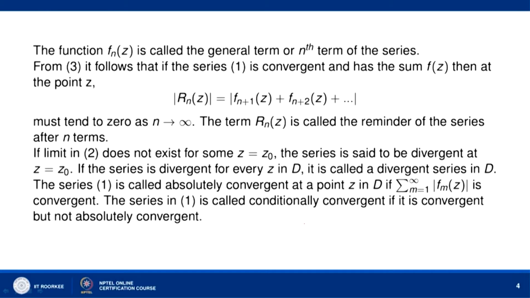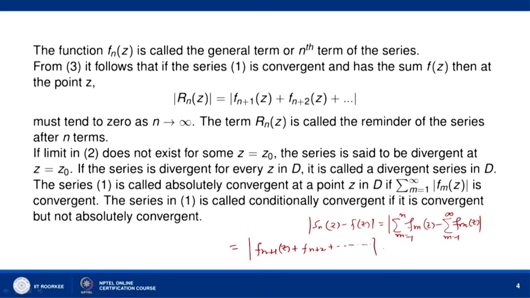We can see mod of s_n(z) minus f(z) is equal to mod of sigma m equal to 1 to infinity f_m(z) minus sigma m equal to 1 to n f_m(z), which is equal to mod of f_(n+1)(z) plus f_(n+2)(z) and so on.